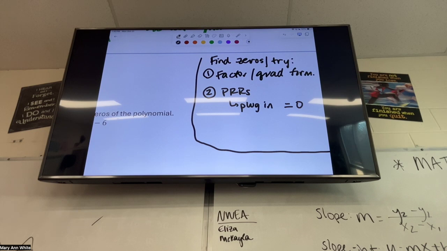And then once we find out that it does equal 0, once we find a factor that works, then what do we do? Synthetic division. And then once I've done synthetic division and I've got another expression, what do I do? Back to the beginning. Try again. So the 5 rounds we're doing today are this pattern. We've done a bunch of problems doing this kind of pattern. Again, it's not hard. There's just a lot of steps.